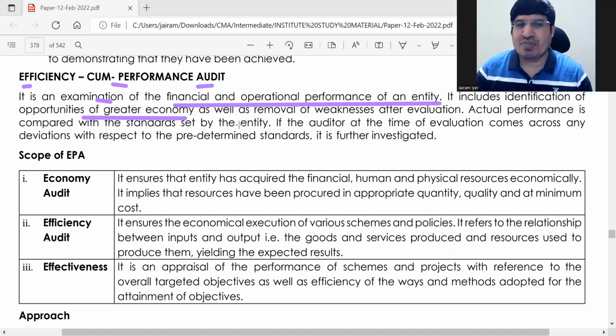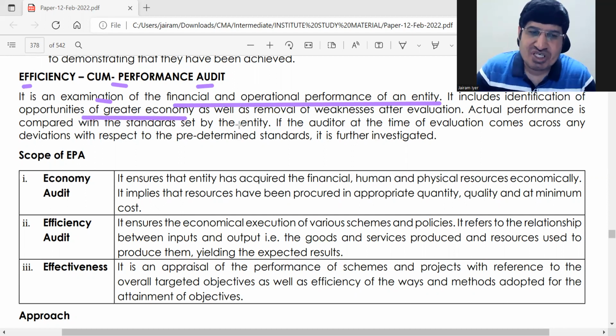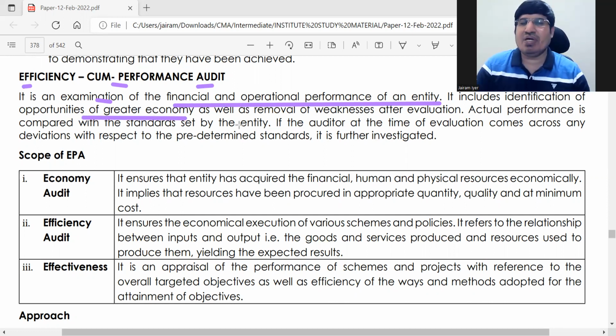So what is the meaning of efficiency? The main thing is, say you have completed a job in 100 rupees. Was there a chance to complete the job at 98 rupees?